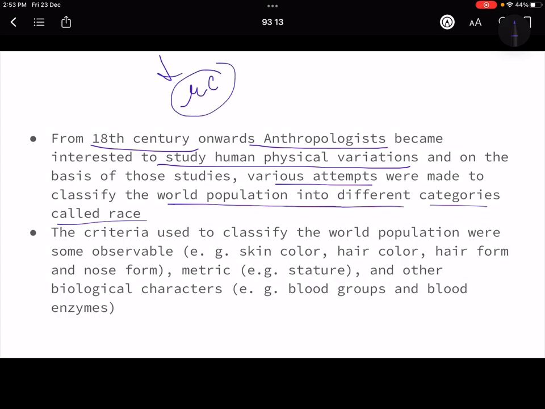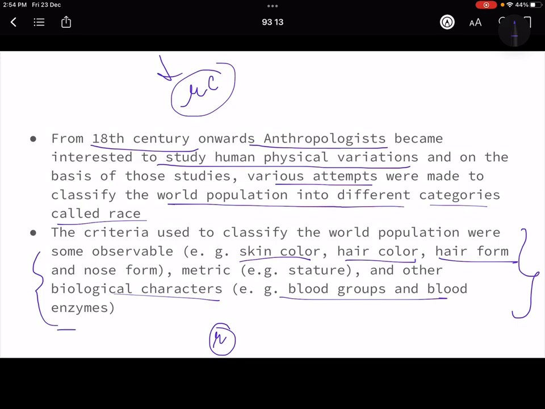So what criteria were mostly used? Skin color, hair form, nose form, we have to study all these in detail. These are all topics that we have to go into in detail, so don't worry, this is tomorrow's topic, right? But these are the basics, you can say, if you want to define someone's race, these are the biological characters on which you are going to classify into different categories. But today we are focusing on what is race. So far we have understood that race is a biological concept.